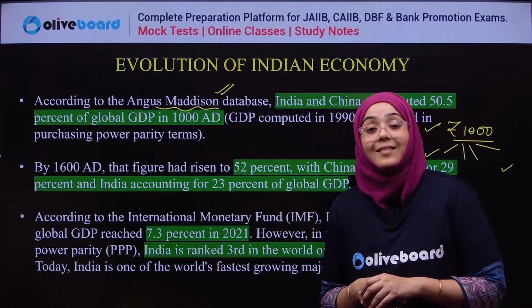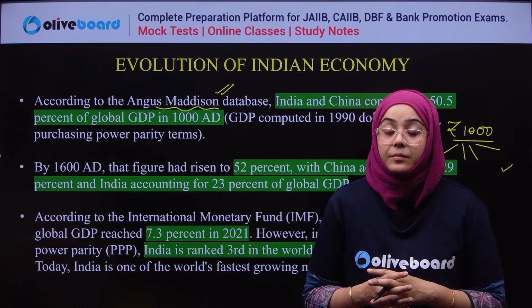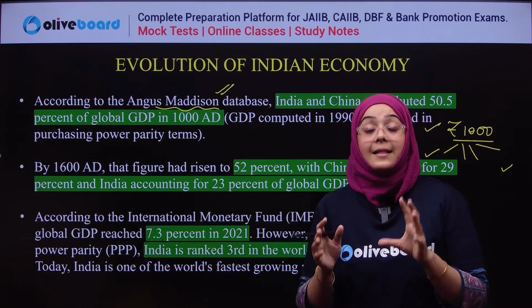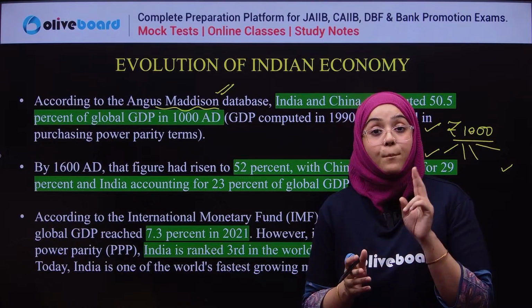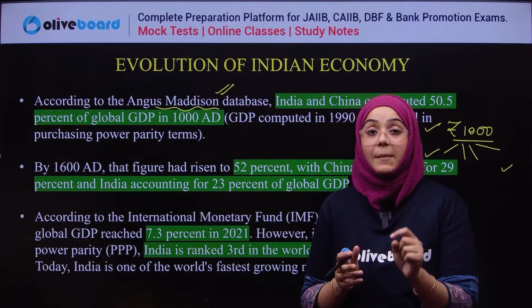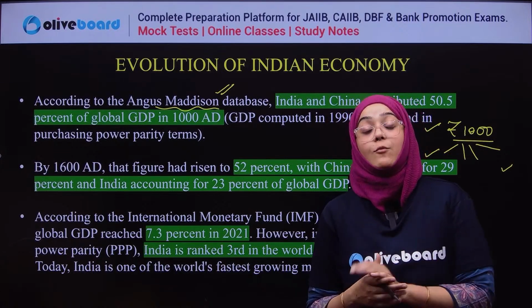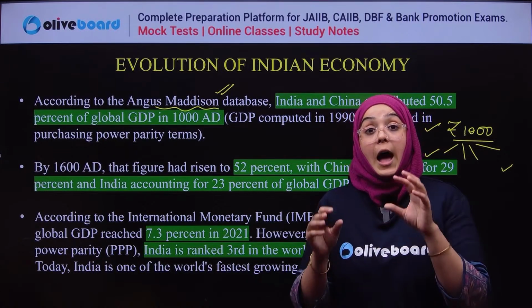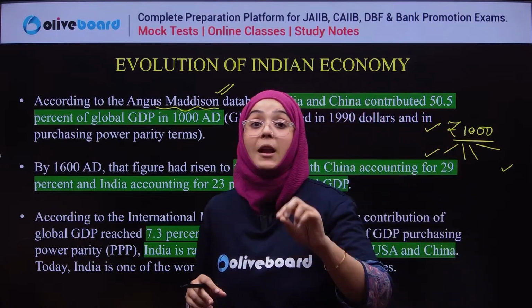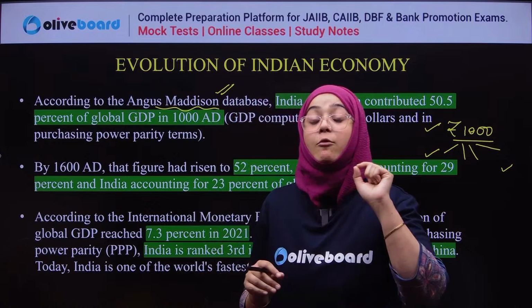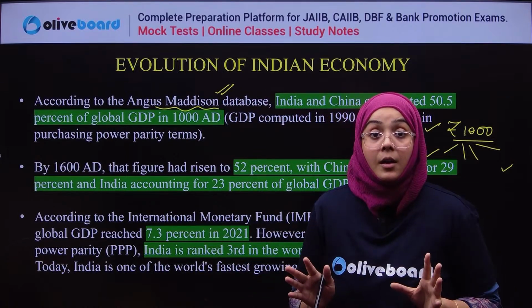Angus Maddison was a very popular economist, and he says that in 1000 AD, India and China both were contributing approximately 50.5% of the world's GDP. So alone these two countries were responsible for 50.5% of the world GDP. That is a very, very high number.